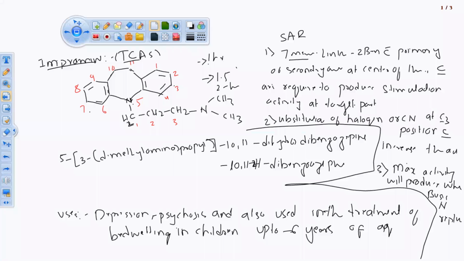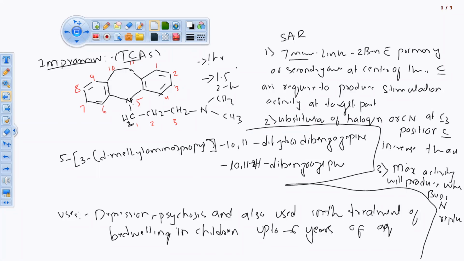Okay, sorry, the third point is any substitutions other than this chain that we have done, that is halogen and cyano group. The last, fourth point, we are going to come towards the heteroatoms which were there in the ring. Okay, if we replace this heteroatom nitrogen atom with the CH group, removing the N and making the whole ring a 7-membered ring, then the activity of this drug will be increased more as compared to imipramine.